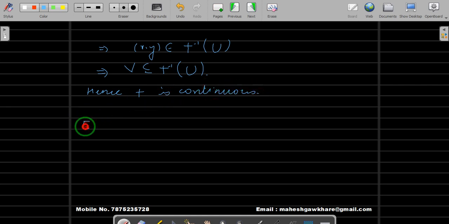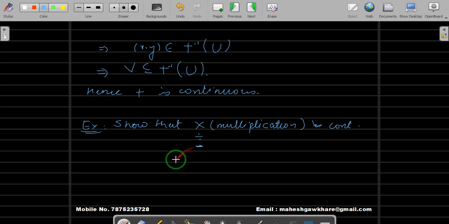Okay, exercise: show that multiplication is a continuous function. Also you can check for division and you can check for subtraction of two functions. That is the exercise that we can verify.